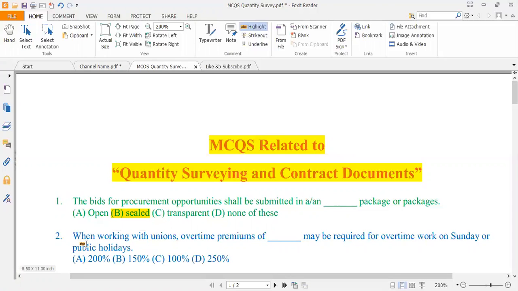Okay. So now, when working with unions, overtime premiums of dash may be required for overtime work on Sunday or on public holidays. Okay. So option A is 200%, option B is 150%, option C is 100%, and option D is 250%. So when you work with unions, you will be giving an overtime premium of 200%.